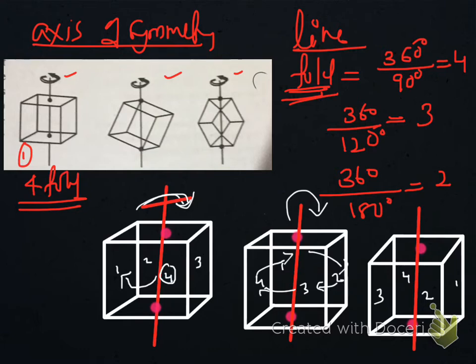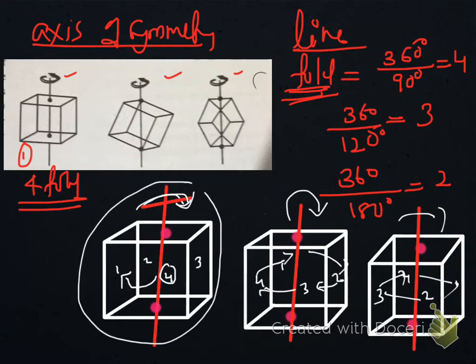When we continue the same by rotating, 1 comes to the front, then 2 goes here, 3 to back and 4 to front. When once again we rotate, the exact representation of the first one happens, that means 1 goes here, 2 here, 3 here and 4 here, which are identical.